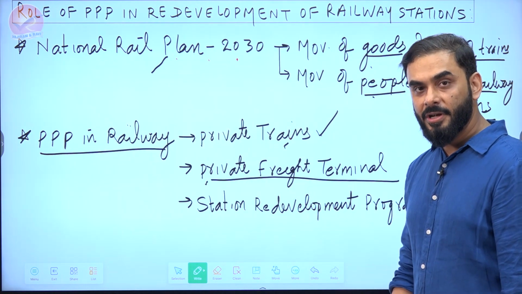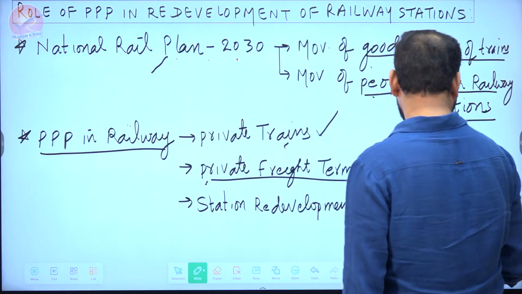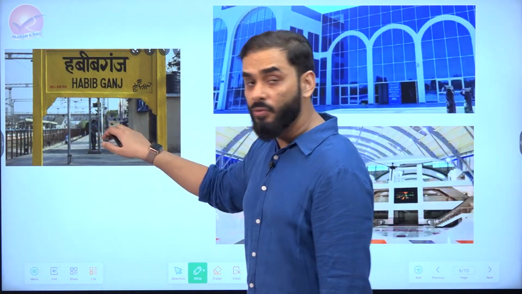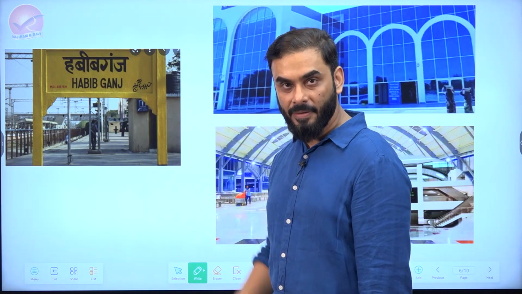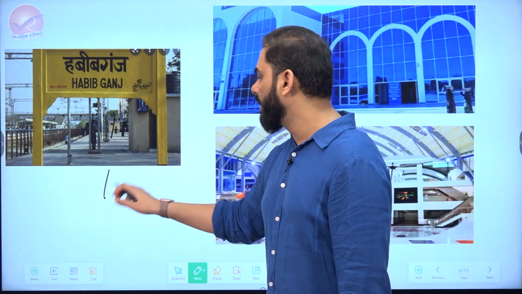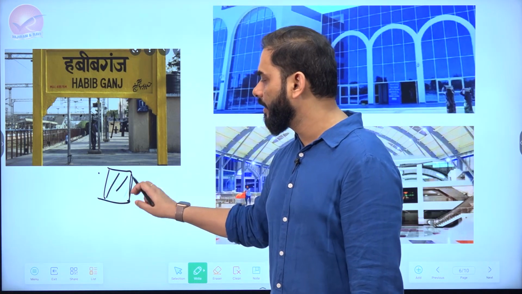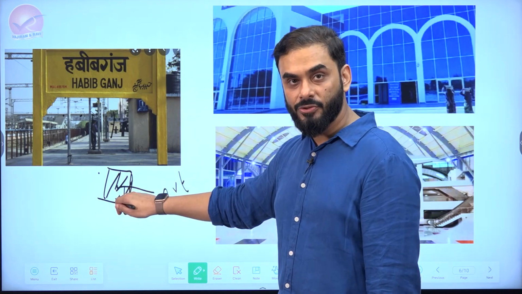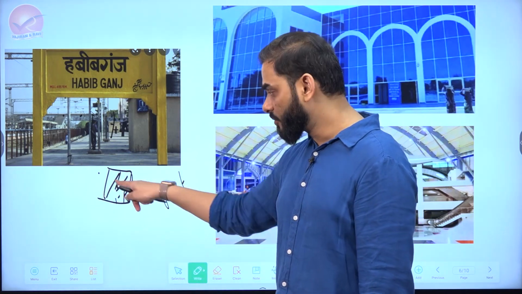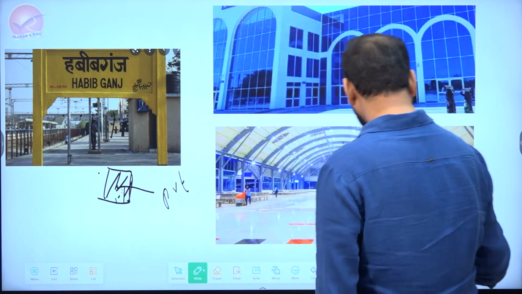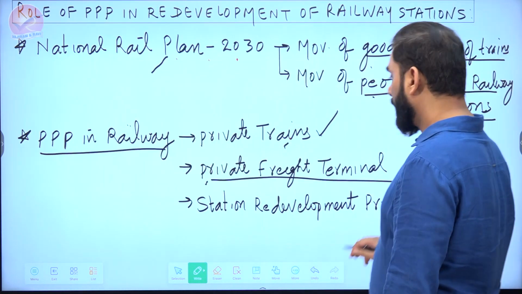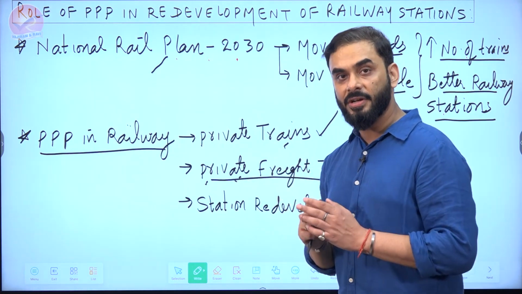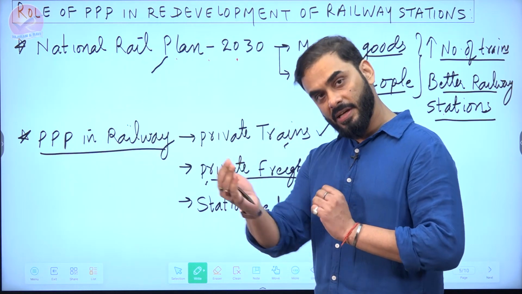Similarly, the second program under public-private partnership of railway is private freight terminal. What is private freight terminal? So you would have observed that whenever we look at railway station, see, this was the old railway station. So in and around railway station, you would find a lot of vacant area. Government of India gives the vacant area like this around railway station to private sector. And private sector can create a warehouse and government will collect rent from them. This is called private freight terminal. So this is the second program which government of India is running. Government gives vacant railway land to private sector. Private sector creates warehouses and government collects rent.